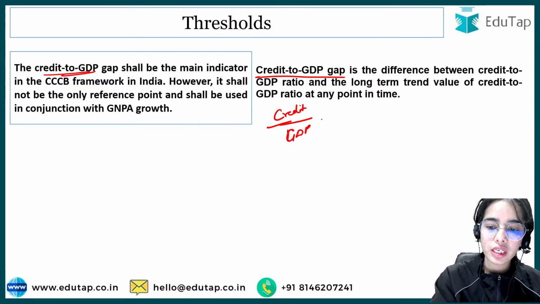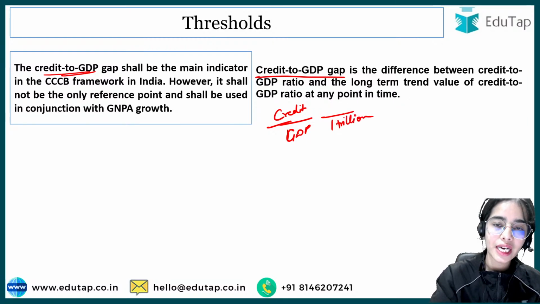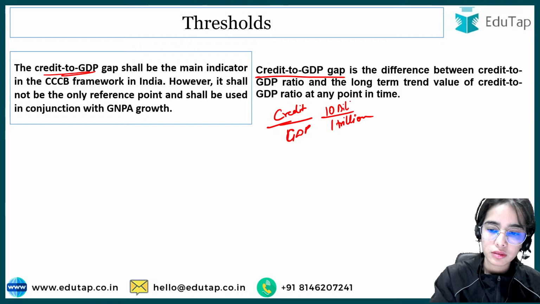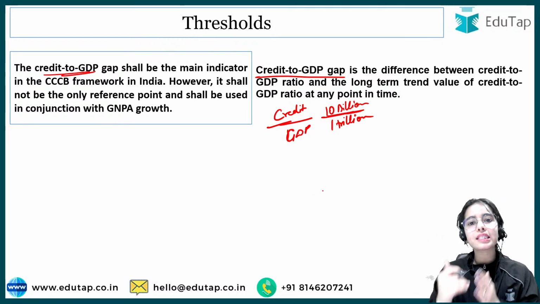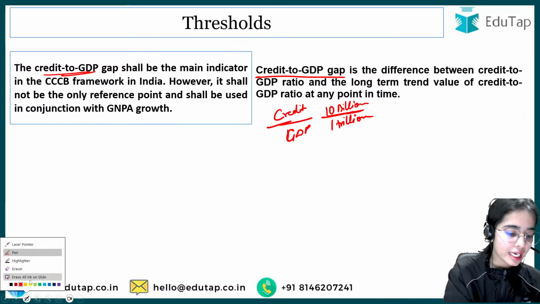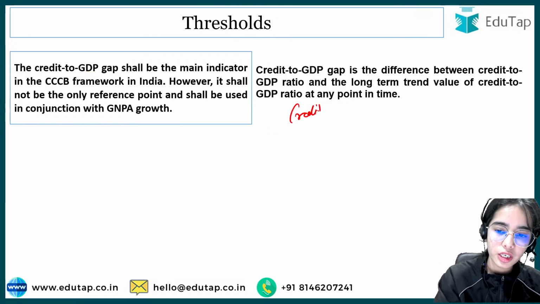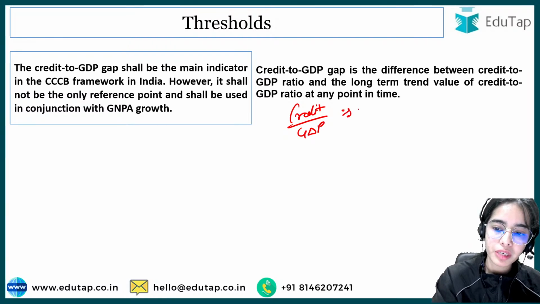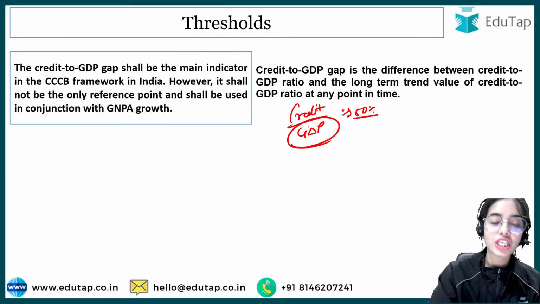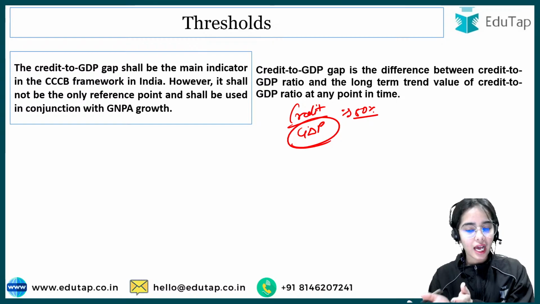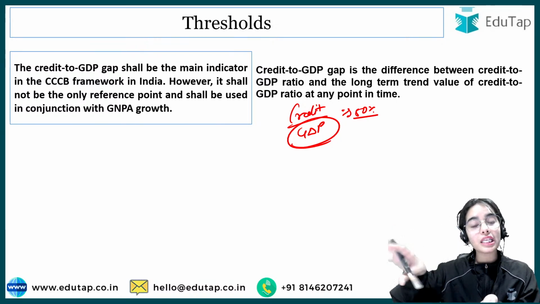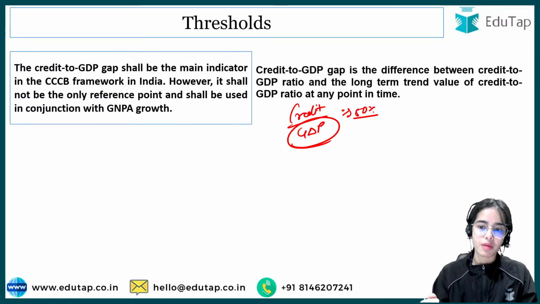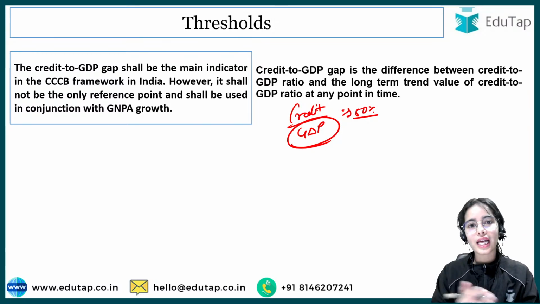Let's say the GDP is 1 trillion and the credit that is given is 10 billions. So that means there is too much of the credit that is given against the GDP. Okay, let's say that the credit to GDP ratio has become nearly 50%. That means whatever production that is happening in our country, out of that 50% is going for the credit. So that is too much of the amount, and of course that is troublesome.